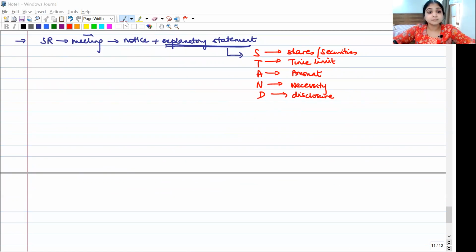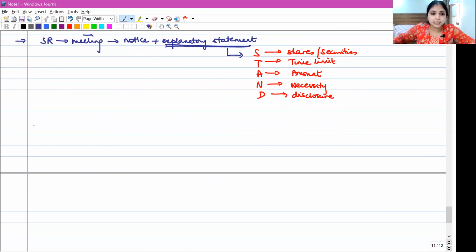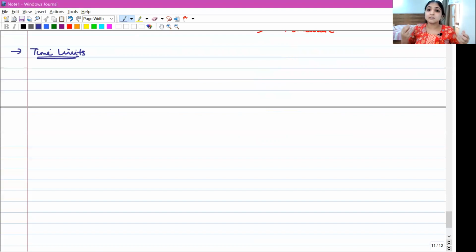Now listen to me. After this, we are going to be learning a set of time limits. Now, if you look at your study material, these time limits are spread across the entire discussion on buyback. One time limit is written here, one time limit is written there. There are a lot of time limits and they're all written in separate places, which makes it difficult for us to remember. It is these time limits which make this concept of buyback a little difficult for us to study. It makes us feel like, oh God, there is so much to study under buyback.